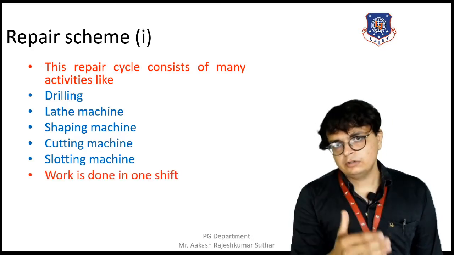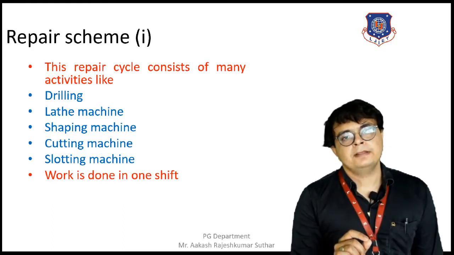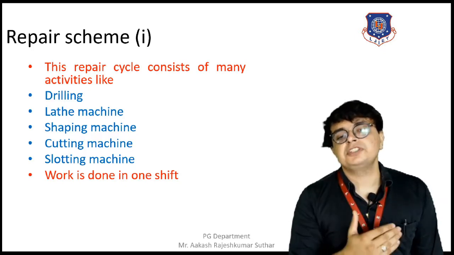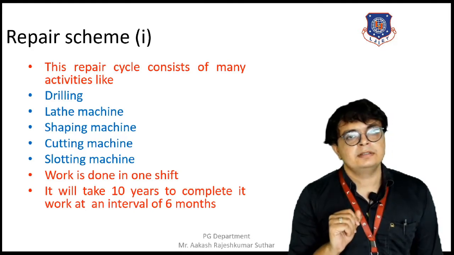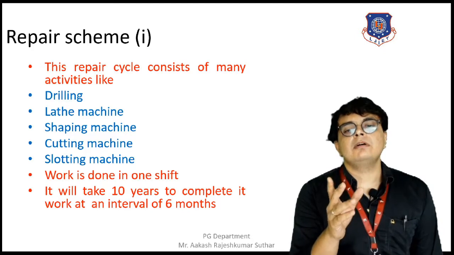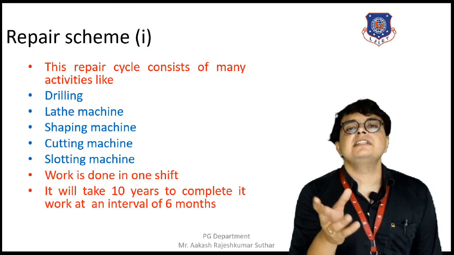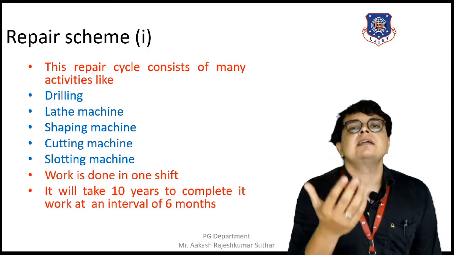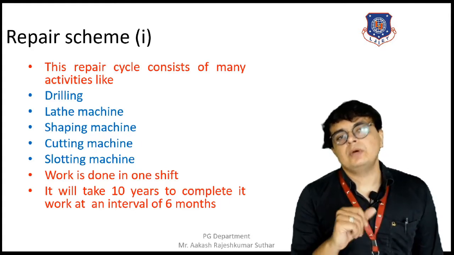The work of these machines is done in one shift, and the repairing scheme that we have finalized for the maintenance of these machines is for 10 years, with one shift, and the interval of each stage is 6 months. So at every 6 months we have maintenance work. This is scheme number 1.